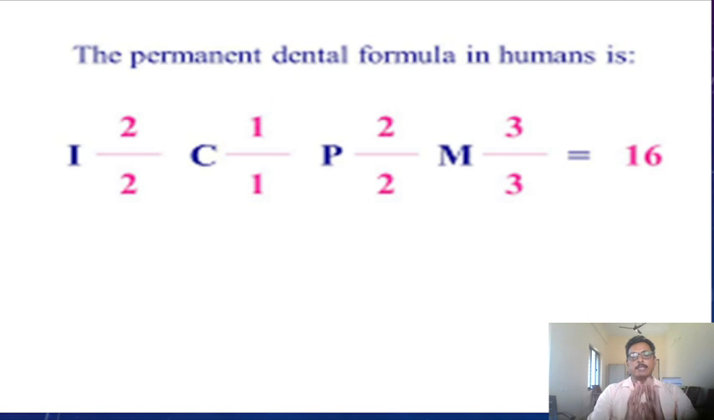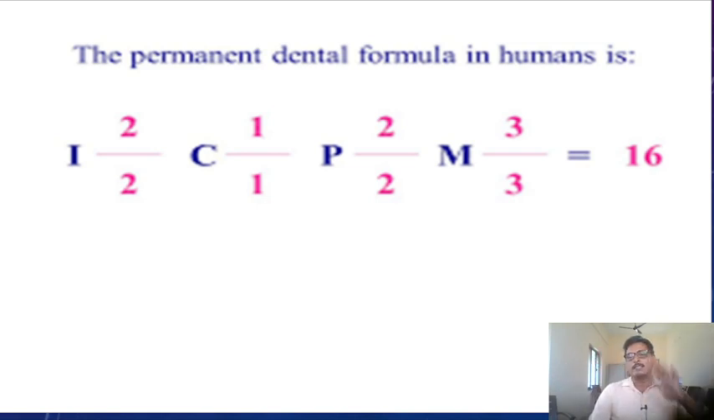For example, the human being's dental formula is 2123 by 2123. It means in the upper jaw, the half part consists of 2 incisors, 1 canine, 2 premolars, 3 molars. So the total upper jaw consists of 2 plus 2, 4 incisors, 2 canines, 4 premolars and 6 molars in the upper jaw.